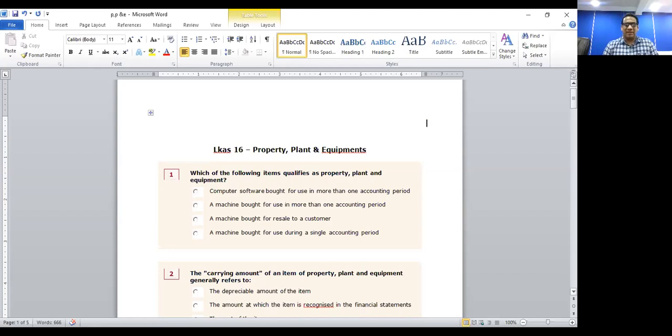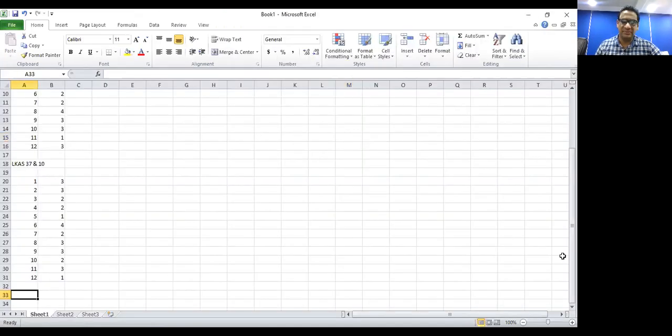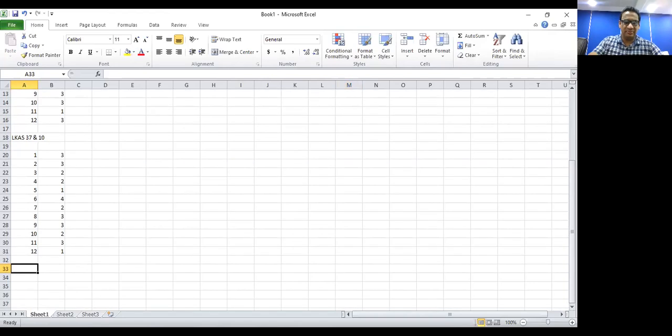It is not about computer softwares. It is not a machine bought for resale purposes. It is not a machine bought for one accounting period. So the answer for question number 1 is answer 2. So we can say here, LKS 16, for question number 1, correct answer is answer 2. Question number 2.